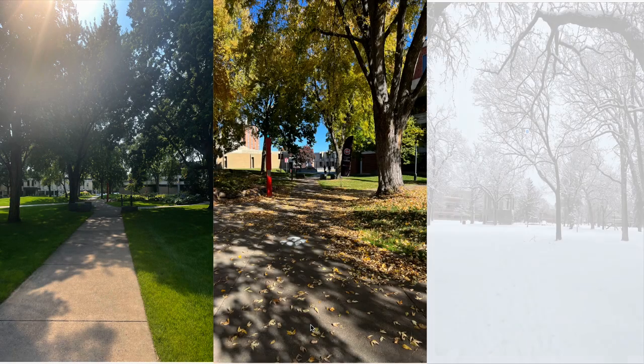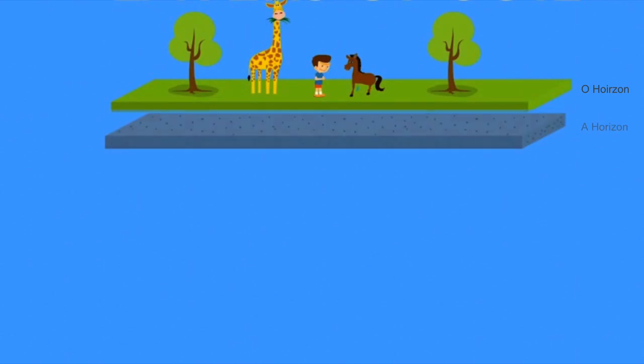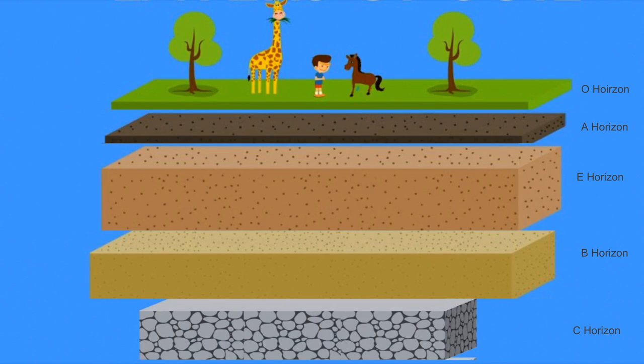Impact on soil. As we talked about earlier, temperature impacts weathering. Each of these photos shows a different season. During each season, there is different vegetation. Different vegetation causes different mineral levels within the soil. This is called different soil horizons. These are specific layers of soil that develop over time that are affected by weathering changes. They are each different in texture and mineral content from the one above and below it.